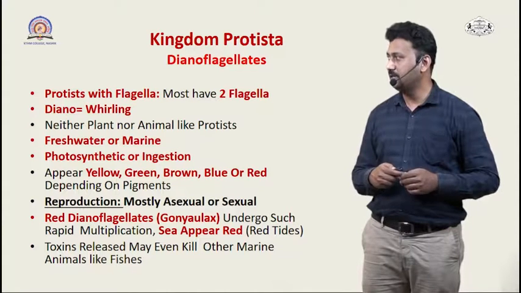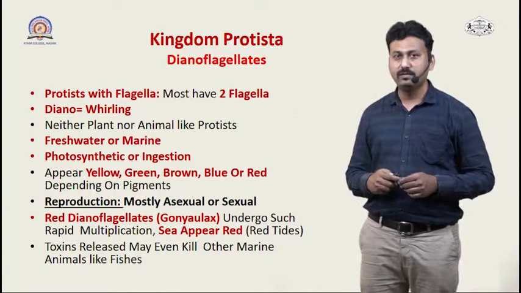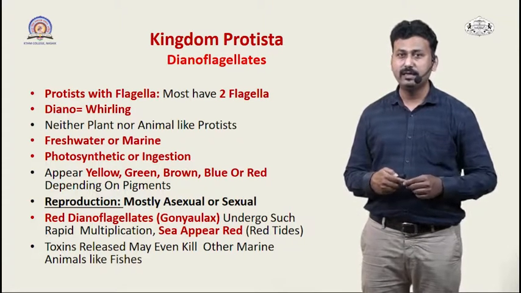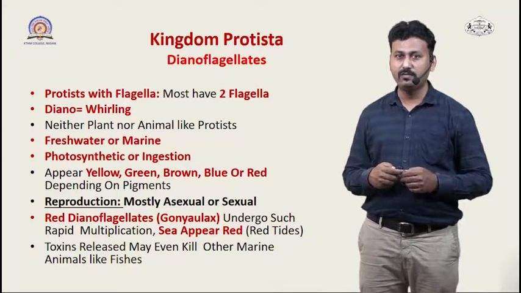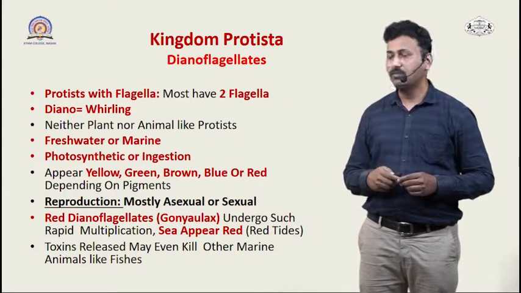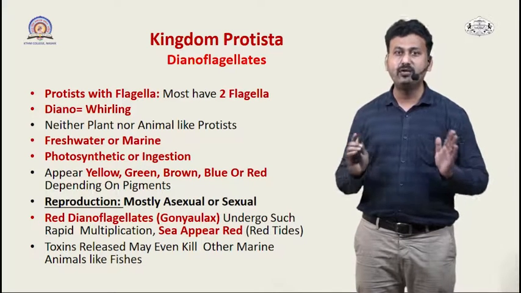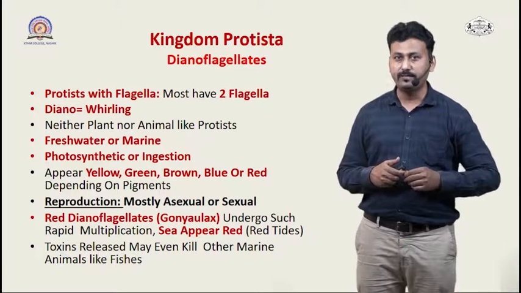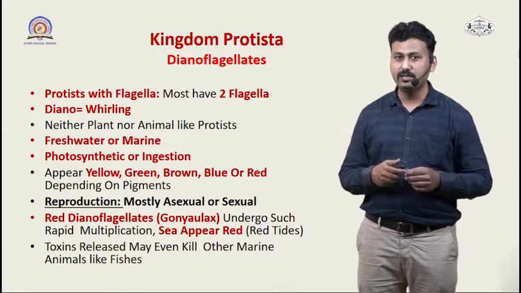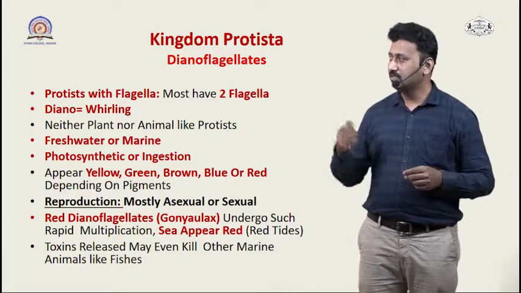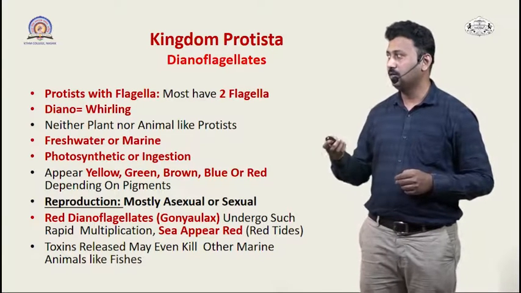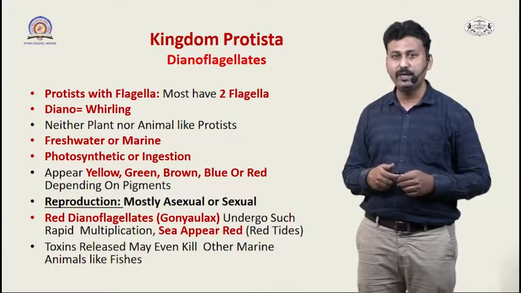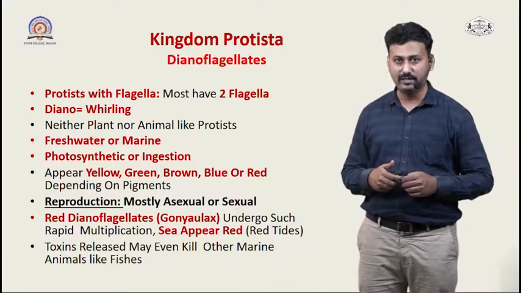They live in both conditions, and if we see the mode of nutrition, most of them are photosynthetic because they have the pigment for photosynthesis, while some of them show the ingestive mode, those are heterotrophic in nature. Now they show different pigments in their cell. Basically they are unicellular, so the cell has different types of pigment. Some dinoflagellates have yellow pigment, some have green, brown, blue or red. Depending on this pigment, there are different species of dinoflagellates.